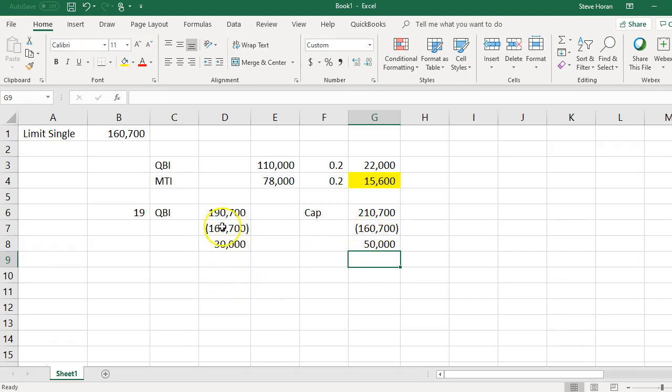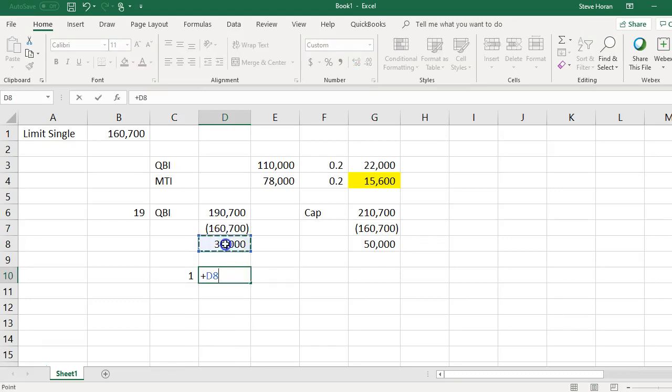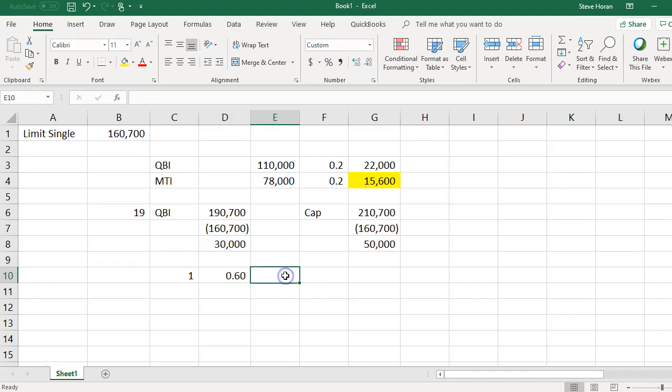So the numerator to compute his percentage is this number here, 30,000 divided by 50,000. You start out with 100%. I'll just say 1 is 100%. I then subtract from that the 30 divided by the 50, which is 60%. And I subtract the 100% minus the 60%, and his QBI deduction then is 40%. That's what he's allowed to take, 40%.